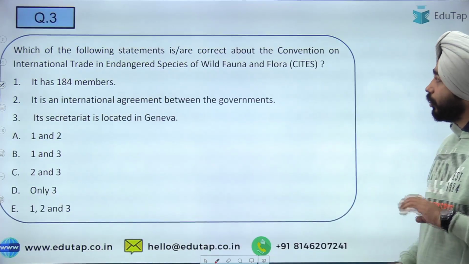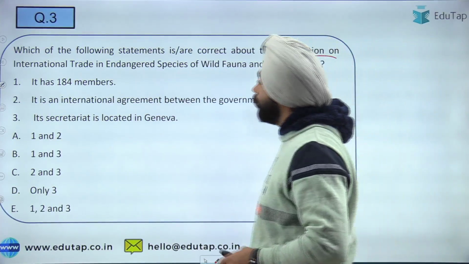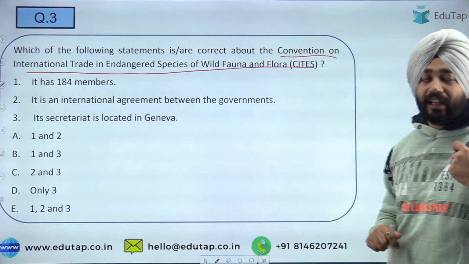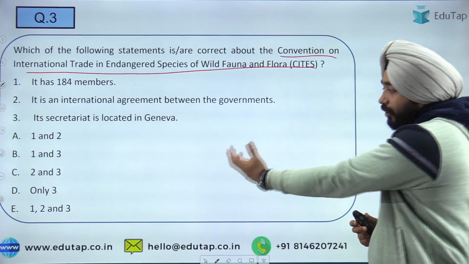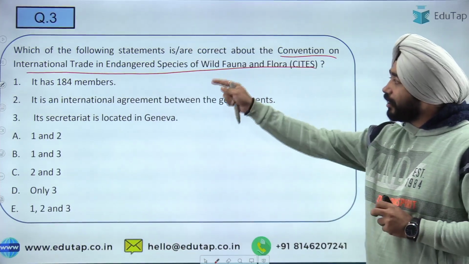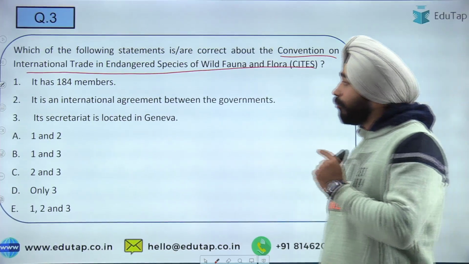Now coming to the third question, that is on CITES. So look at the name here: Convention on International Trade in Endangered Species of Wild Fauna and Flora. The thing I have just discussed about this specific timber wood is that you want to stop the trade of endangered species. The question I am asking you is, it has 184 members.